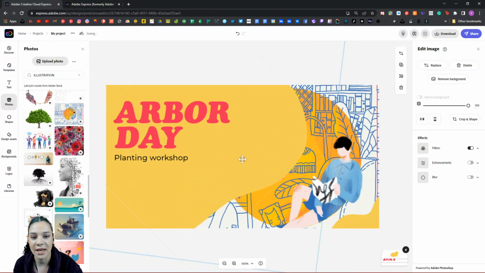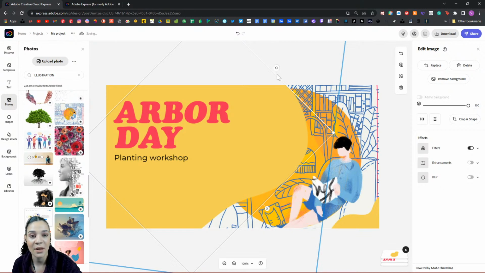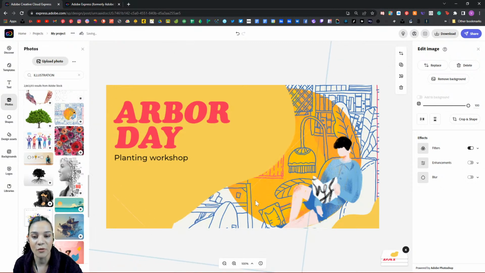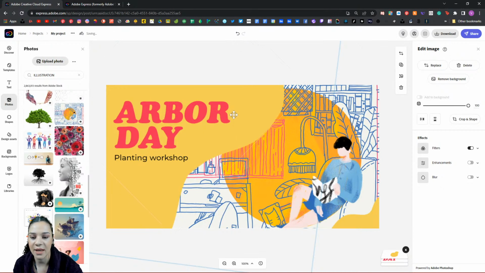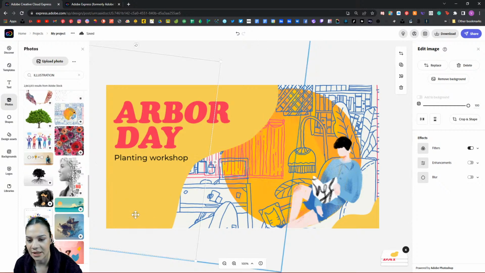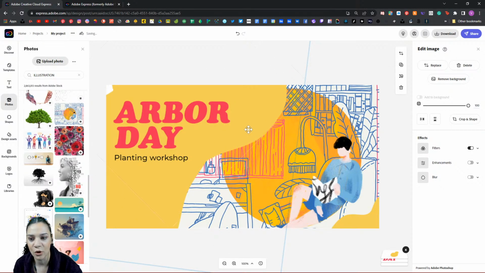So I've just rotated, and as you can see, when I select a shape, I get this little rotate handle here, as well as a movement handle. And I've just rotated it to the side, and what I'd like to do is bring this up, and I'm trying to make this shape follow the curve of this shape here. And I'm going to place it into my scene in a way that I think really works. I'll select this one here and bring that down and over, and just give myself a little more room for the kind of design that we're going to be making.